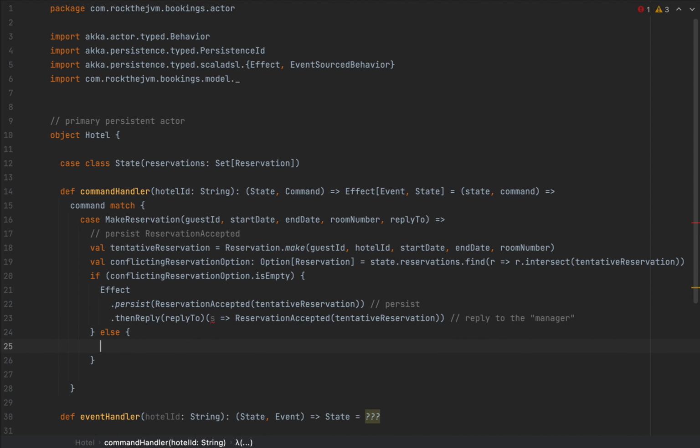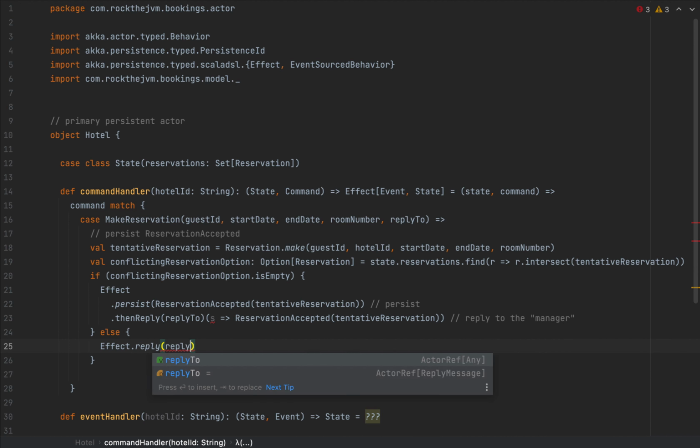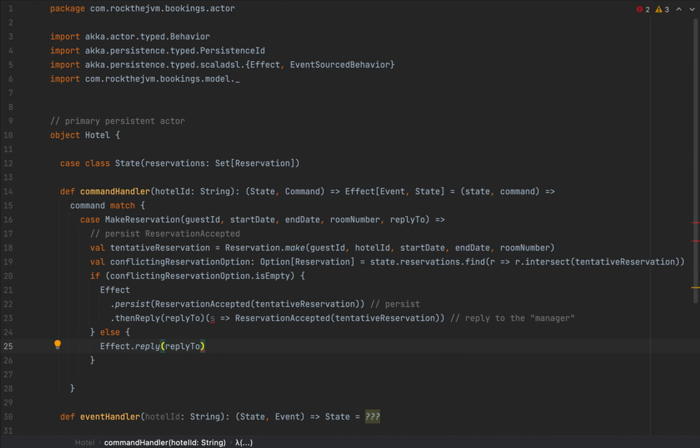And otherwise, I'm going to return a simple effect that doesn't do anything, but rather replies with a command failure. So I'm going to have Effect.reply, and I'm going to have a replyTo, and I'm going to return some sort of command failure, which I haven't defined yet.